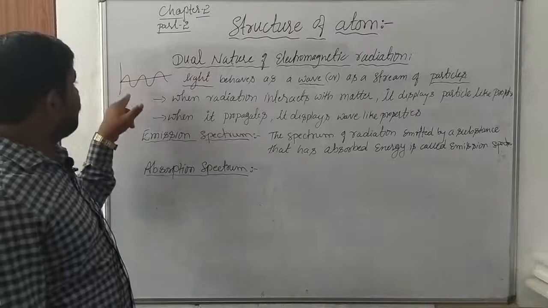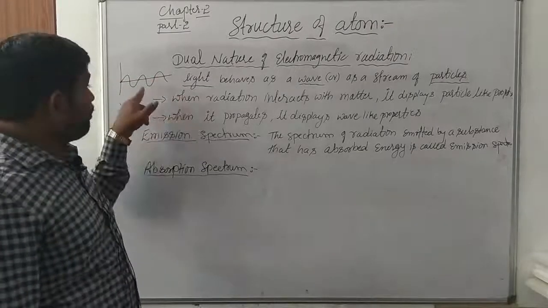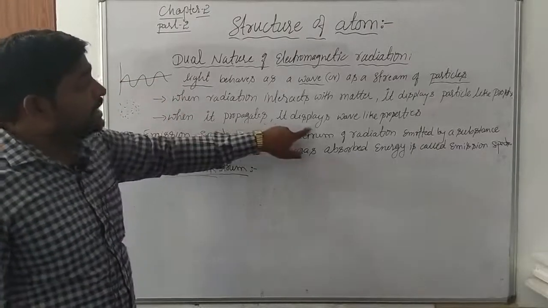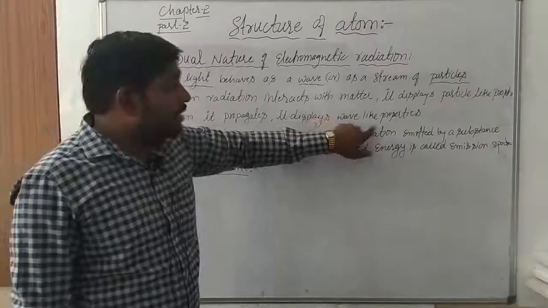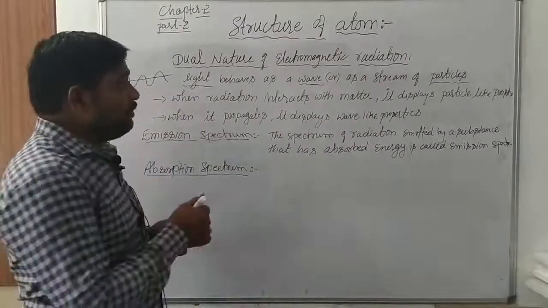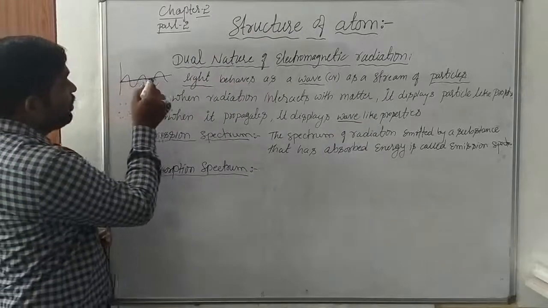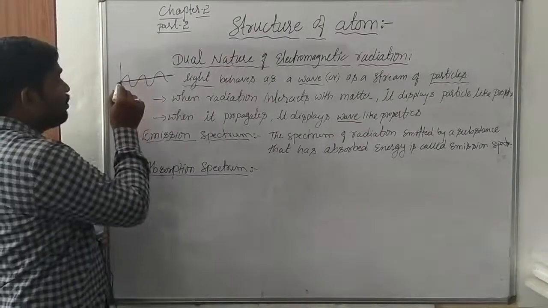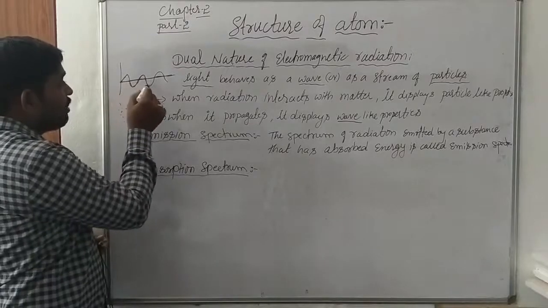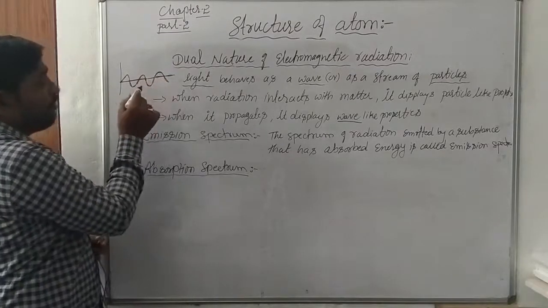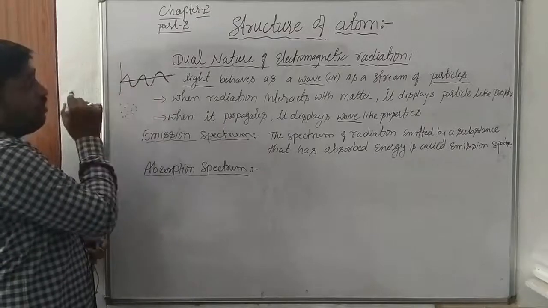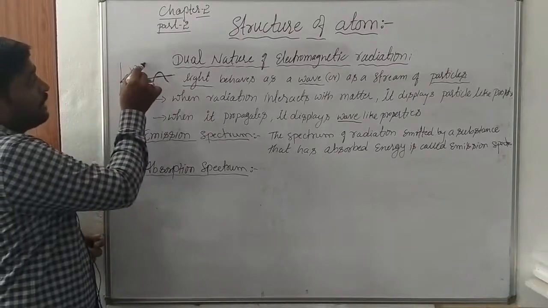On that propagation line the number of waves are propagating. When it propagates, it displays wave-like properties. This is a wave. This is a propagation line. On this propagation line, the number of waves are propagating. So this kind of nature or property is called wave-like nature.